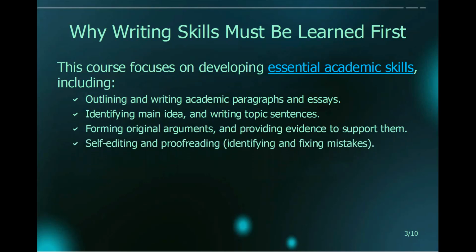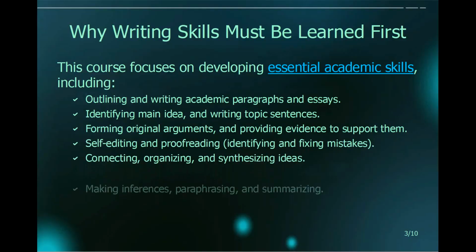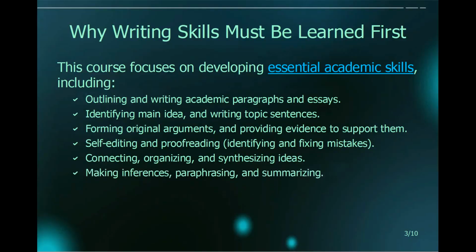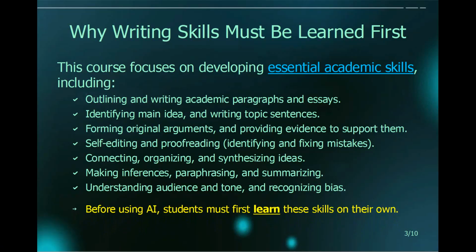self-editing and proofreading, which means identifying and fixing mistakes, connecting, organizing, and synthesizing ideas, making inferences, paraphrasing, and summarizing. And lastly, understanding audience and tone and recognizing bias. Before using AI, students must first learn these skills on their own. In other words, these skills are the basis for success in any academic studies.